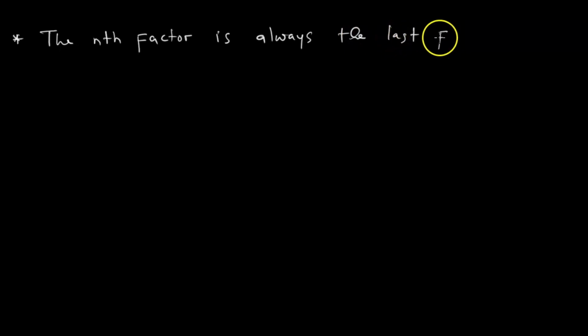What more do we learn from listing out the factors of 36? We learn that the nth factor is always the last factor. Saka mukaramba muchiita izvi muchaona kuti, for example, tikati tinoda kuziva kuti hafu yahafu ndeyani.